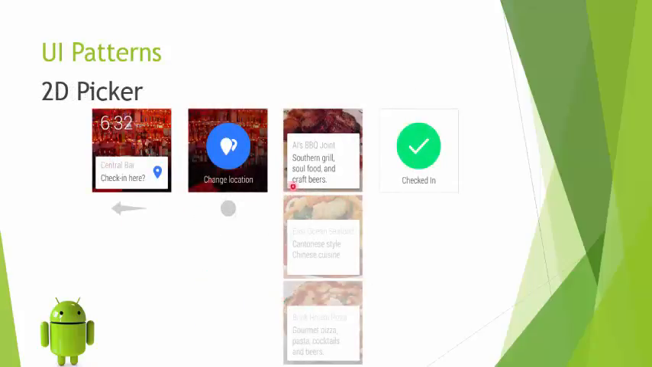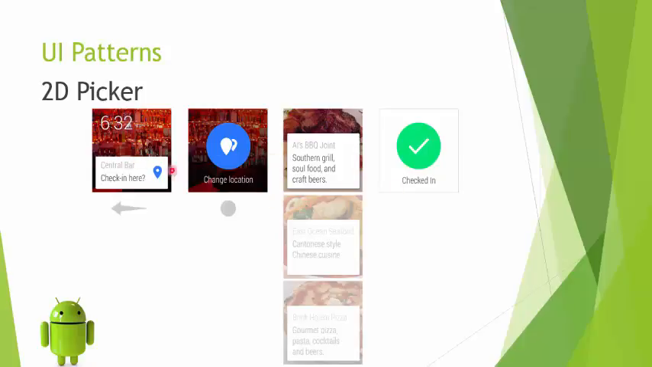Now, this 2D picker that you see over here, it is an interesting UI pattern which gives a lot of flexibility to your Android Wear app. It is used to provide more options in a list. For example, in the figure shown here, when the user decides to change his location, he is given multiple options which he can scroll through and later decide on one of the options for which he implements an action. It is implemented using the grid view pager component which is provided by the Wear API.